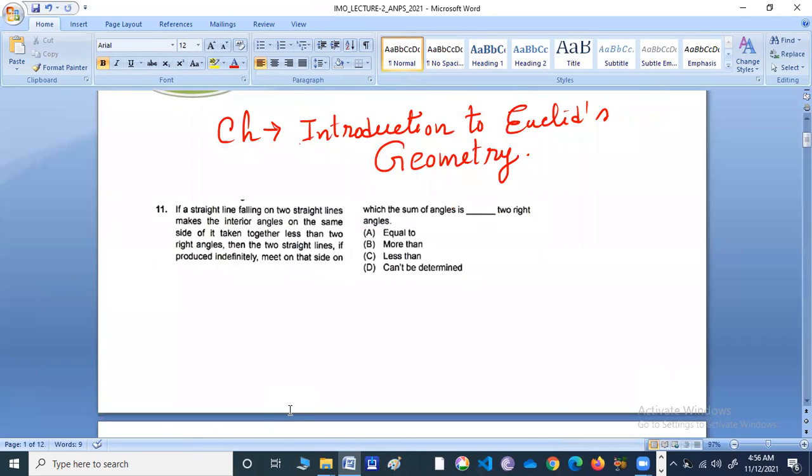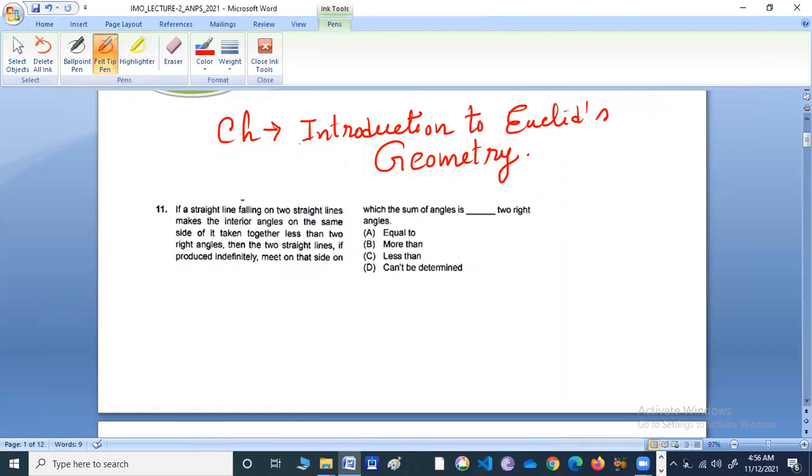So this is the question. What they say? If a straight line falling on two straight lines, so this is two straight lines, makes the interior angles on the same side of it taken together less than two right angles.